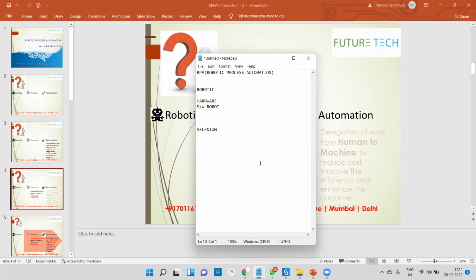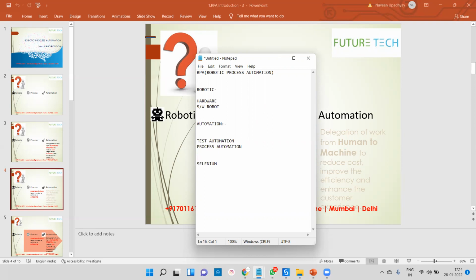In automation there are two things. Automation means there are two things: the first is test automation, and the second is process automation. Try to understand these things.